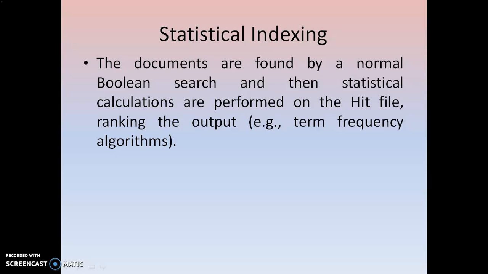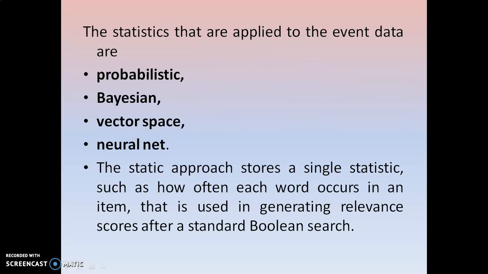Statistical indexing means calculating the frequency of occurrences of the item in a statistical manner. The statistical approach is again divided into probabilistic, Bayesian, vector space and neural net. Already we have seen this.